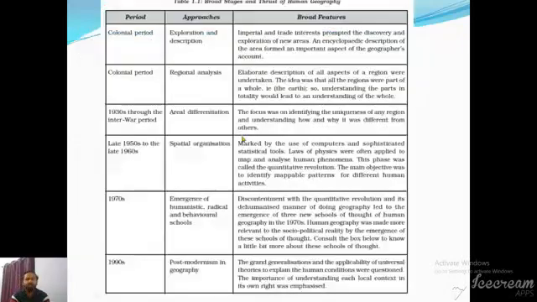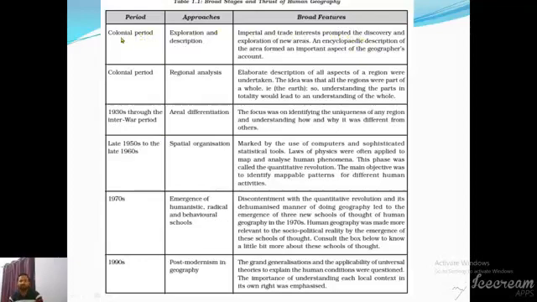Next, here is a table which explains how human geography was developed over different periods of time. Here the period is divided into different categories: colonial period, late colonial period, 1930s, 1950s, 1970s, 1990s. Different types of approach were developed in different periods and their broad features.